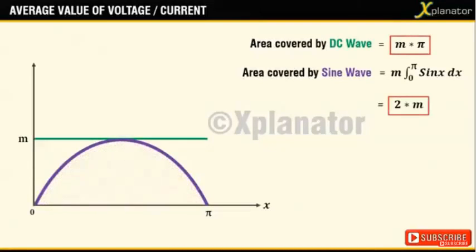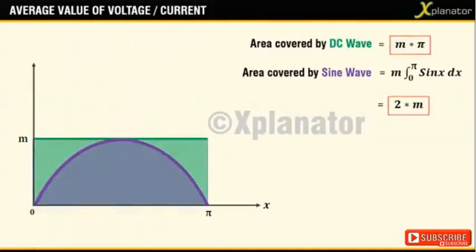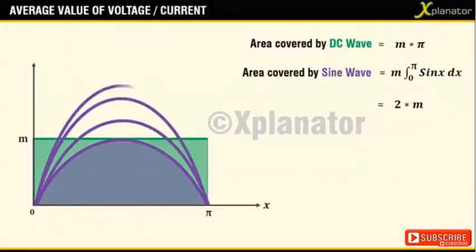So what to do if we want to get the same area as that under the DC? The time period under consideration is fixed. We cannot change it. The only possible solution available is to increase the magnitude of the AC wave. Now we can definitely do this till we find the area occupied by both graphs to be equal. But to what extent do we increase the magnitude?